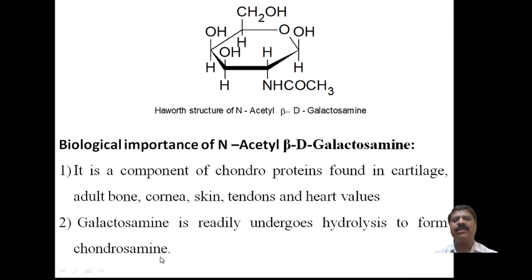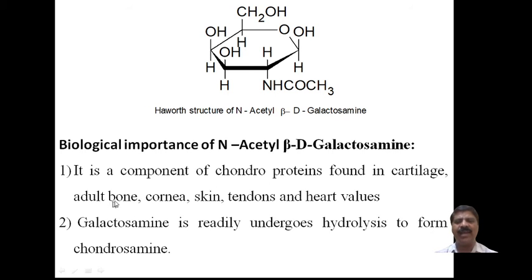Now coming to the biological importance of N-acetyl beta D galactosamine. It is a component of chondroproteins, again found in the cartilage, similar to galactosamine. The same function is there.